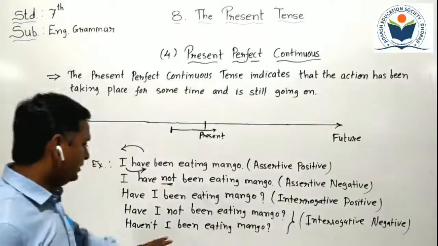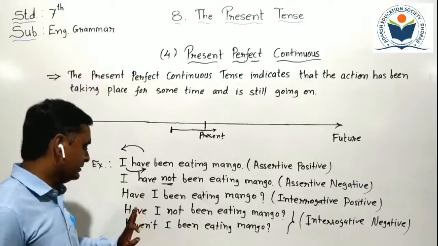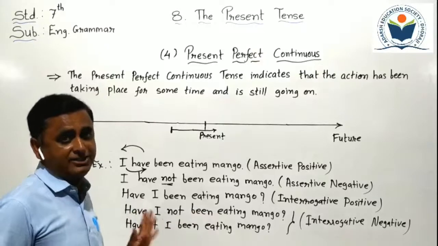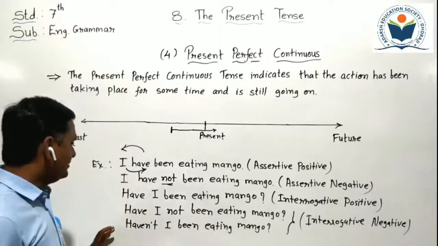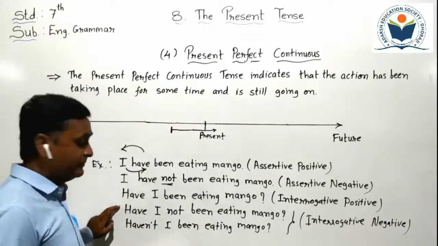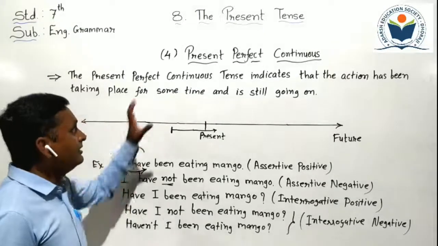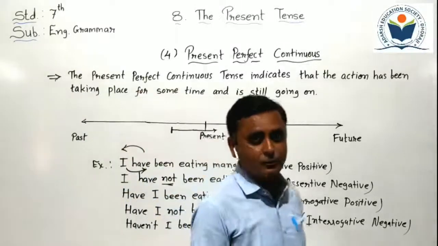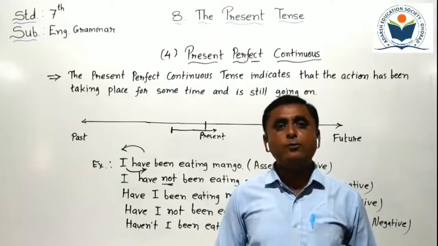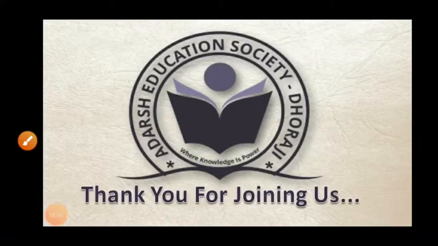Just keep in mind, you don't have to drop "been". "Been" you have to write as usual in its place. Don't drop "been" in any sentence. "Been" must be required, otherwise tense will be changed. Okay? Can you understand? Done. Both sentences are known as interrogative negative sentence, but the first sentence is without contraction and the second is with contraction. Can you understand? Done. Here our present perfect continuous tense is over, and our lesson number 8 speaking point is also over here. Now we have to do exercise in our next video. Thank you for joining us.